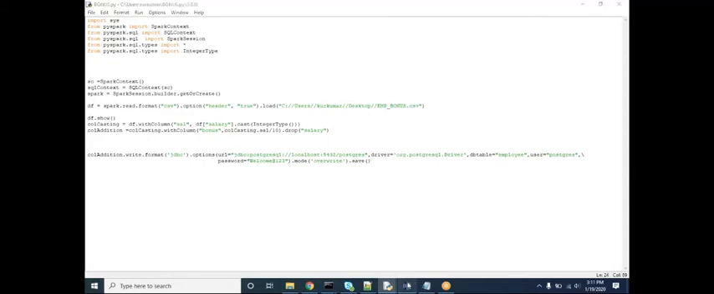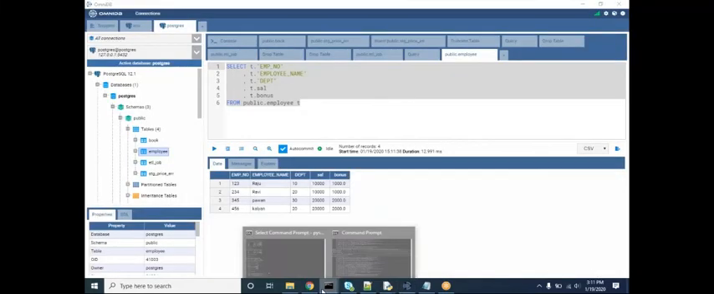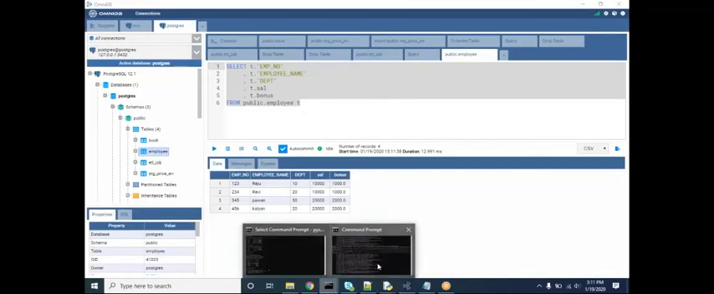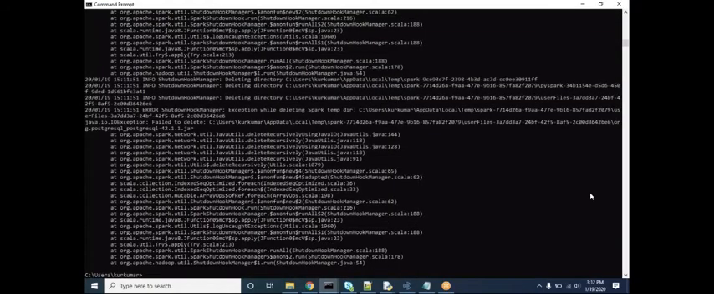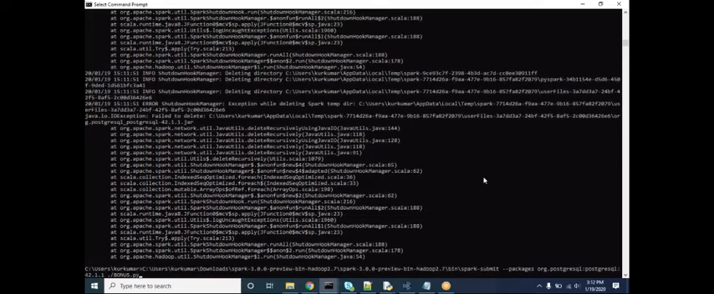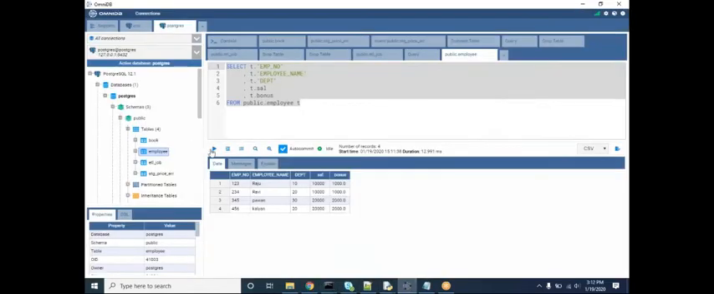Okay, here let's see the program. Okay, it got executed, and these are our records. See here, the bonus is 10% of that particular salary.